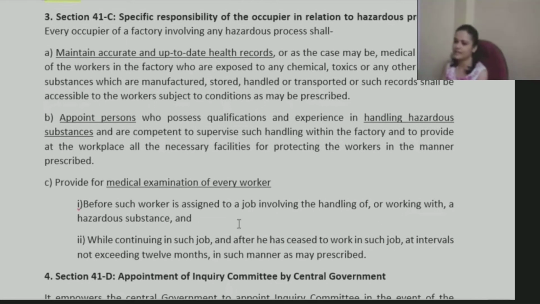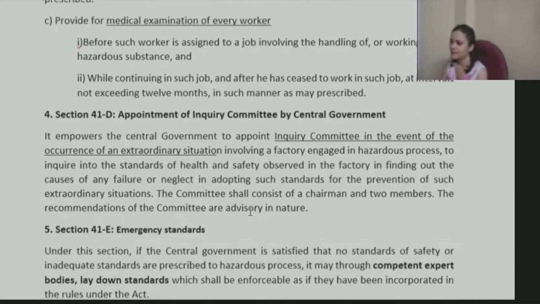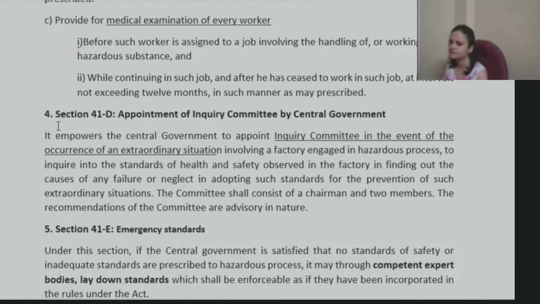Records need to be maintained by the occupier, while continuing their job and after the worker has ceased that particular work, at such intervals not exceeding 12 months. It means at least once every year, a checkup will be done and those records will be properly kept in the premises. If needed, those will be supplied also to the worker.